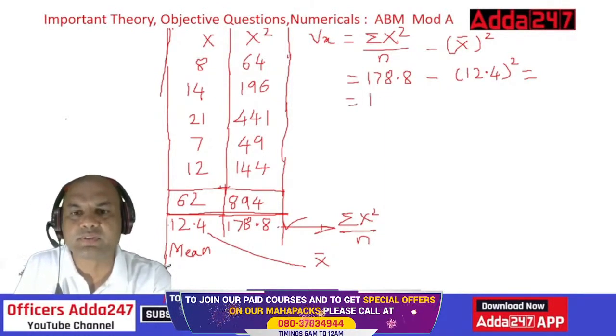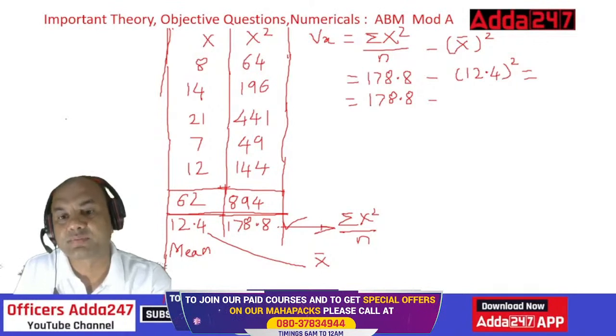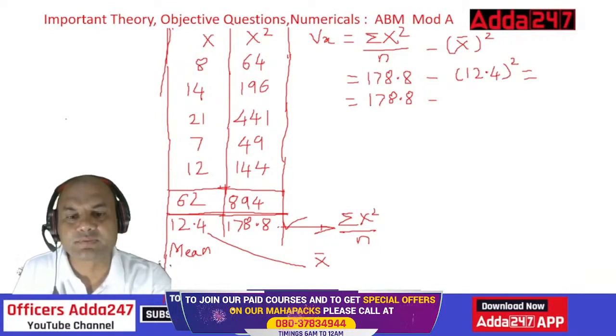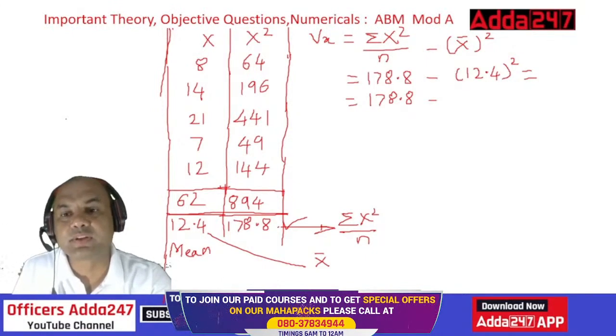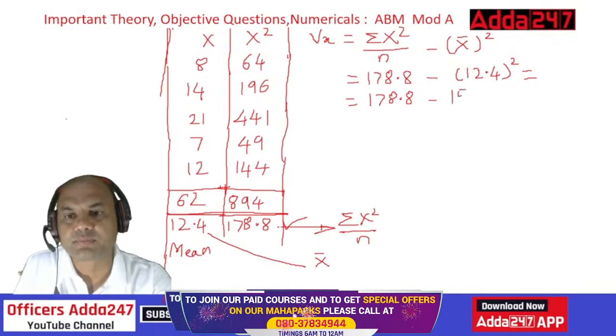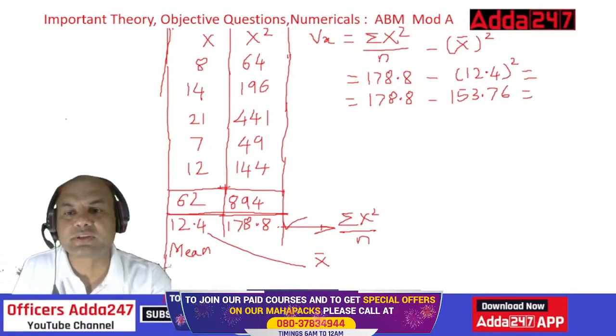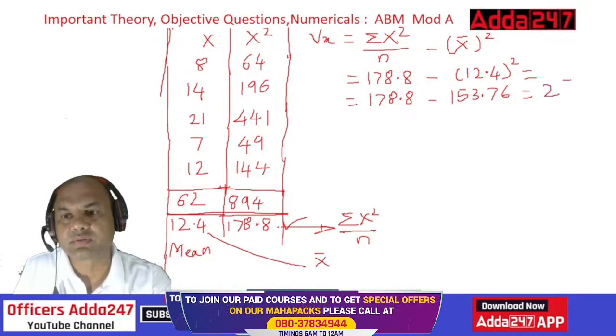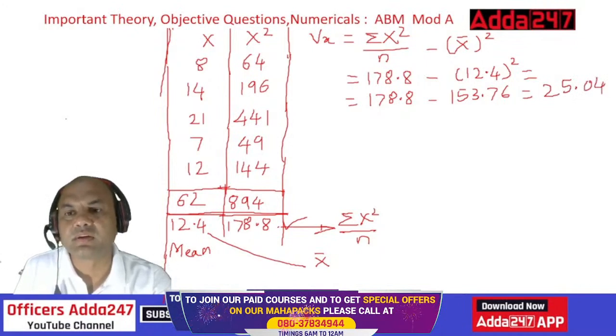So, 178.8 minus 12.4 square. So, 12.4 square is 153.76. Okay. So what do we do now? Equals to just subtract this. What are you getting? Yes, everyone. 0.8. So I'm getting 25.04. Okay. Let's make it round 25 because that will be easy.